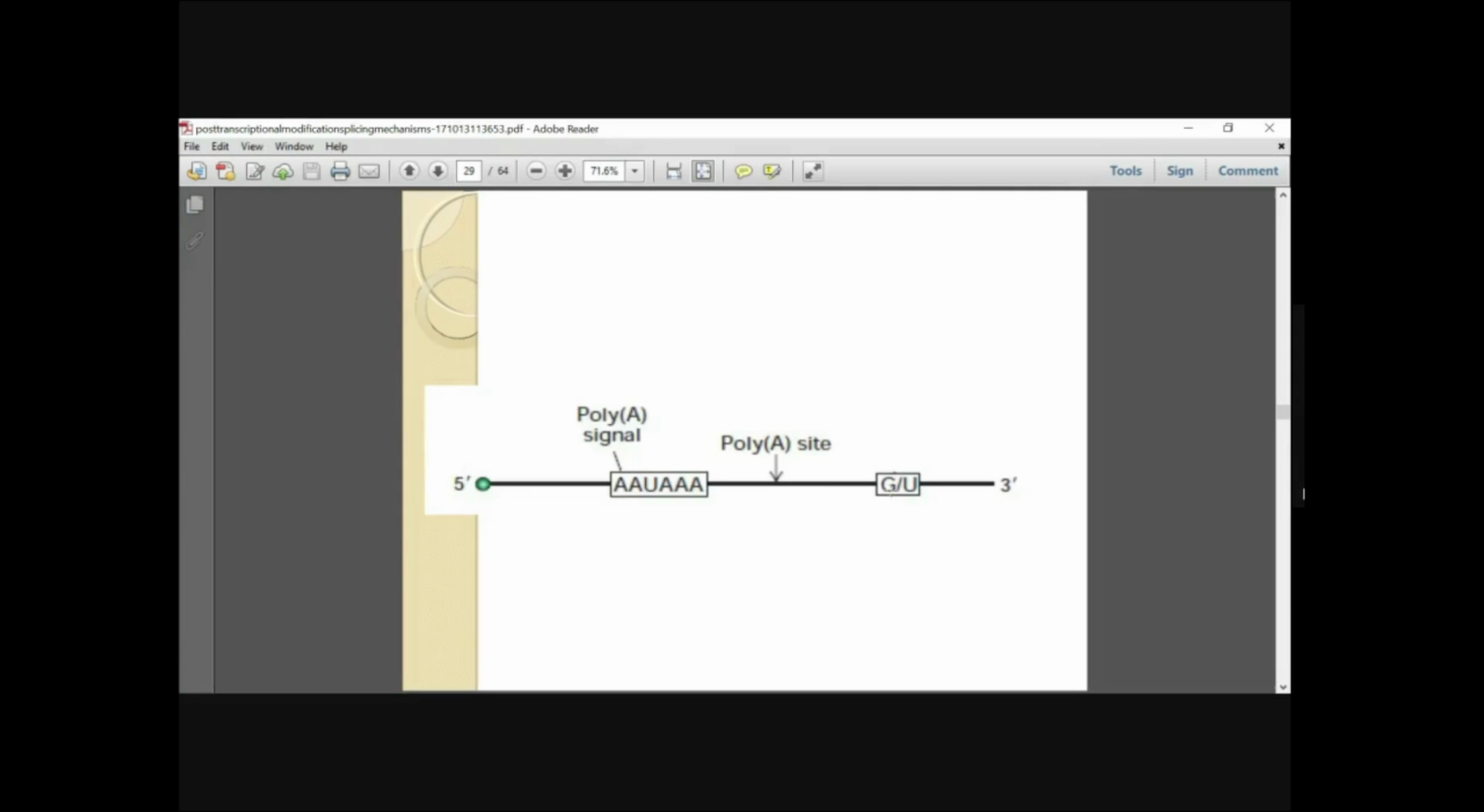AAUAAA and then GU. So this is the signal sequence, and a GU-rich region will also be there. In between these two regions, you will have the poly A site. This is the site where the cleavage takes place, and the adenosine residues will mainly be added.